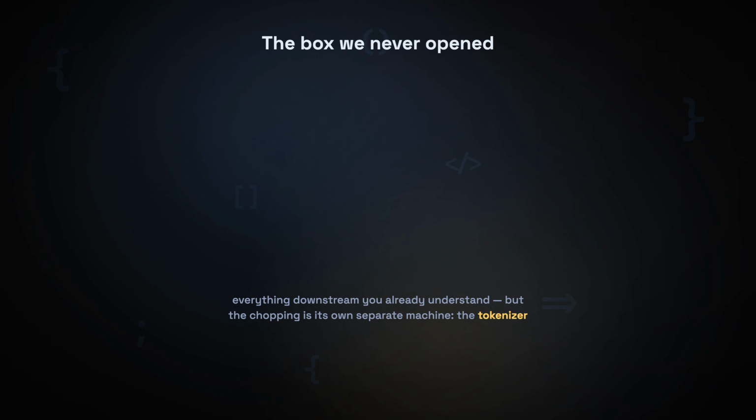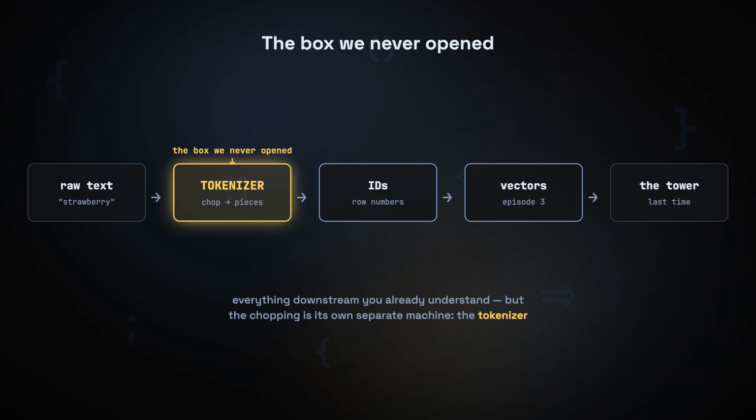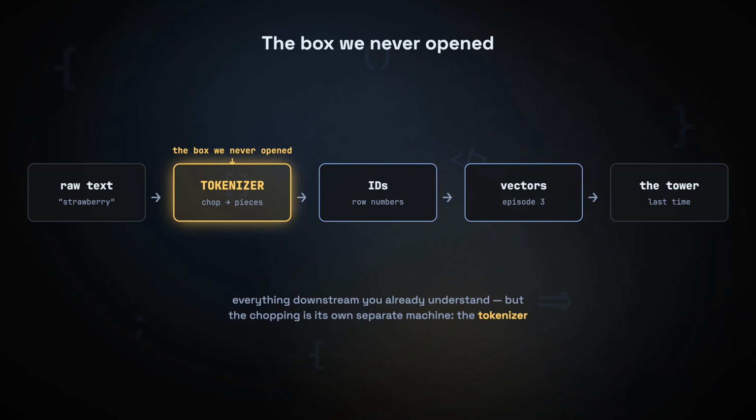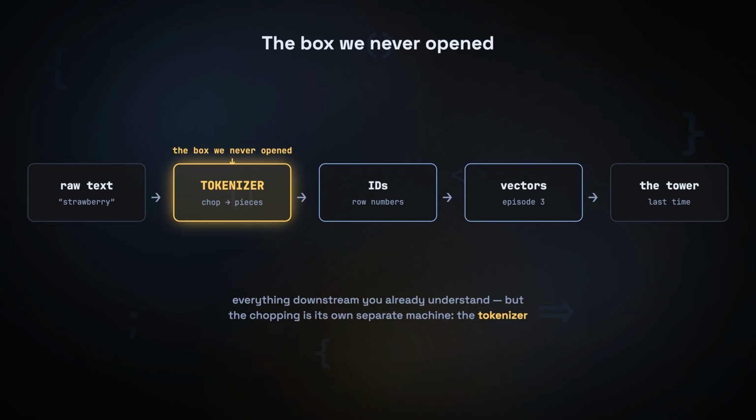So where did these chunks come from? Let's place this step in the machine. Here's the whole pipeline you've been building. Your text comes in on the left. Then it hits a box we have never once opened. The text gets chopped into pieces, the pieces get turned into ID numbers, and only then do those numbers become the vectors from episode 3, which flow into the tower from last time. Everything downstream you already understand. But that box, the chopping, is its own separate machine with its own rules. It's called the tokenizer, and today we finally open it.